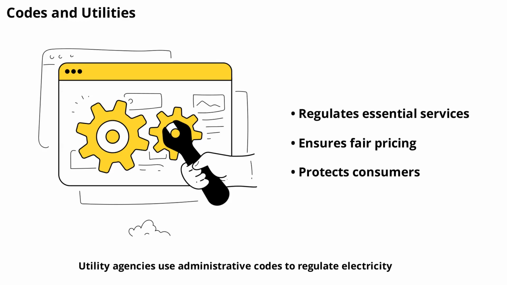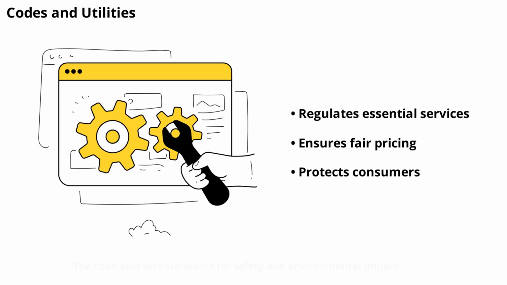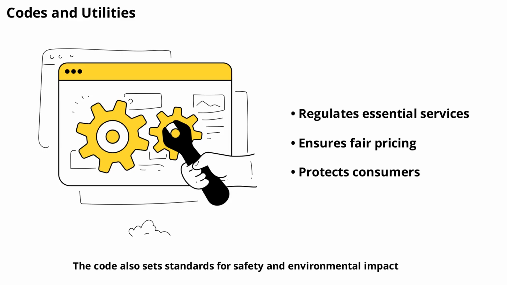Utility agencies use administrative codes to regulate electricity, water, and telecommunications. These rules ensure reliable service, fair pricing, and consumer protection. The code also sets standards for safety and environmental impact. By following the code, utility providers help maintain essential services for communities.